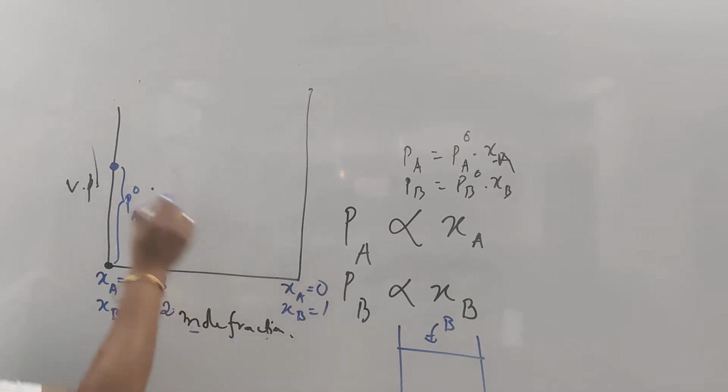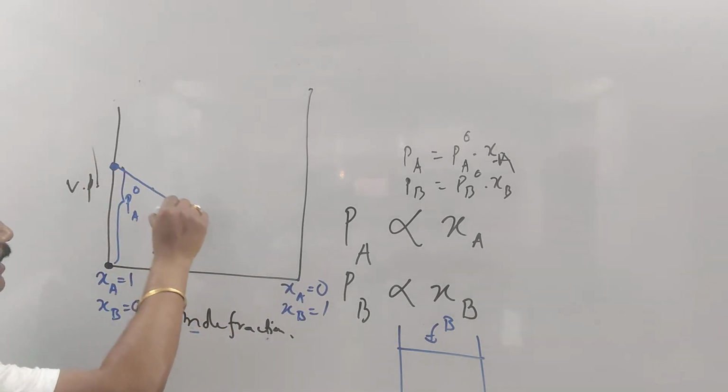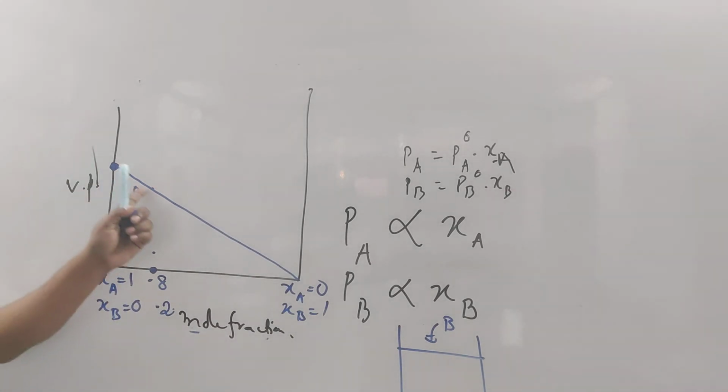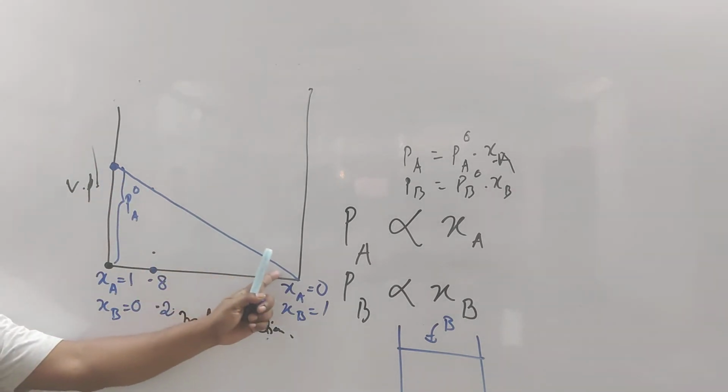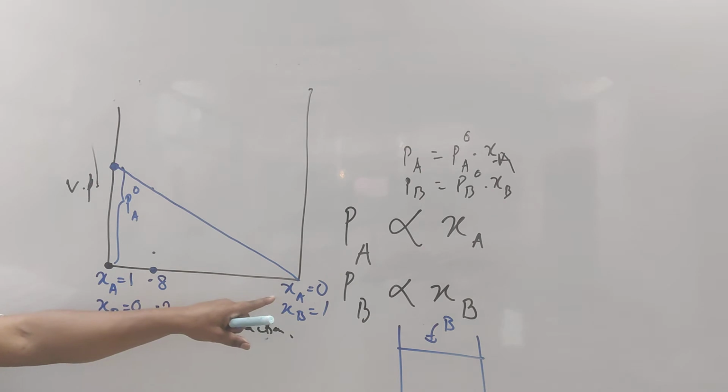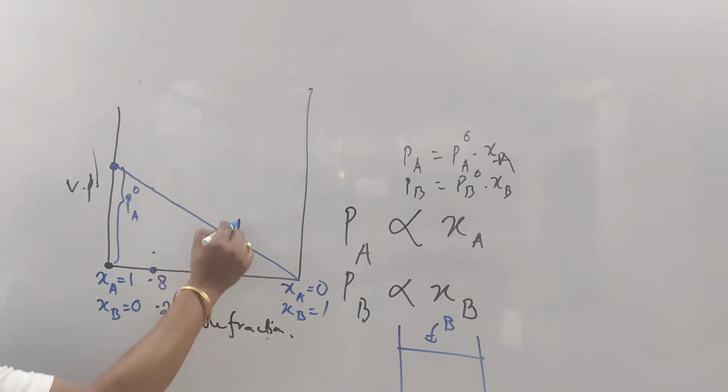0. That means this curve is coming like this. This is how the vapor pressure of A is varying. Did you understand that? It started from PA0 and it is becoming 0. This is the vapor pressure curve for A in the solution, which we denote by PA.